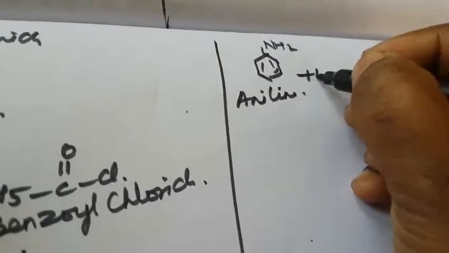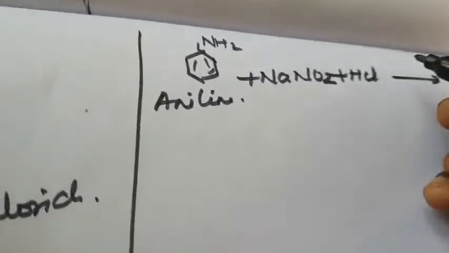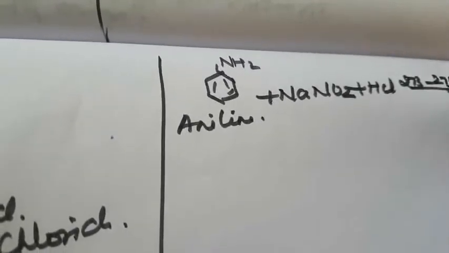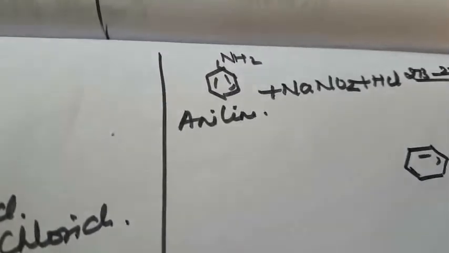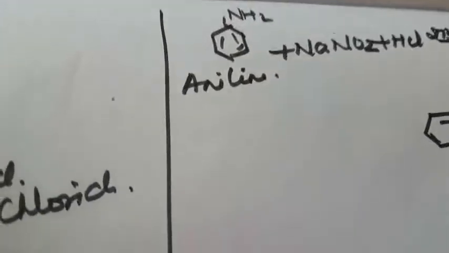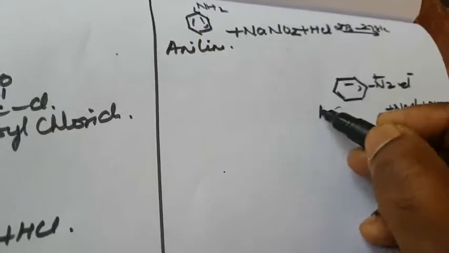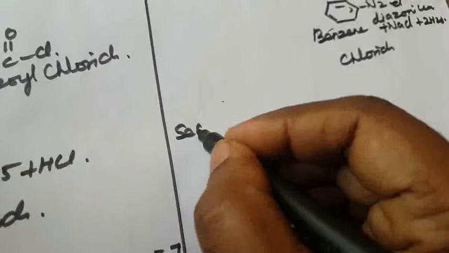Aniline reacts with sodium nitrite, NaNO2, and hydrochloric acid at 273 to 278 Kelvin to form benzene diazonium chloride, C6H5N2+ Cl-, plus sodium chloride and 2H2O. Next one is secondary amine.